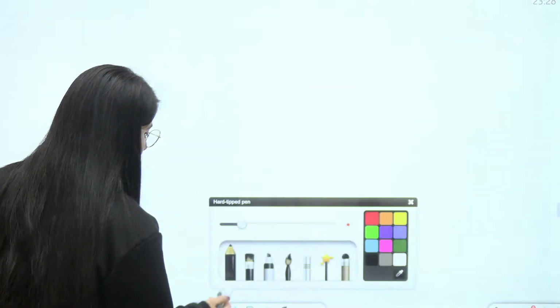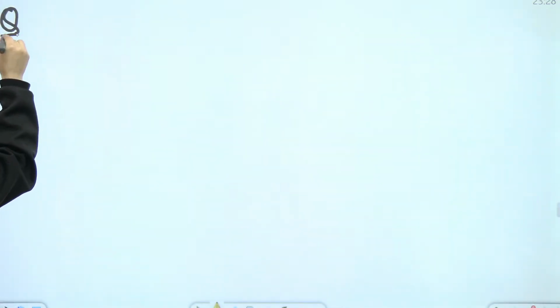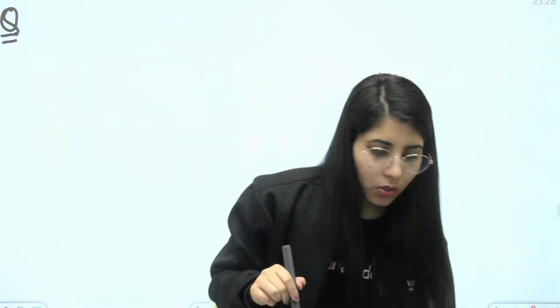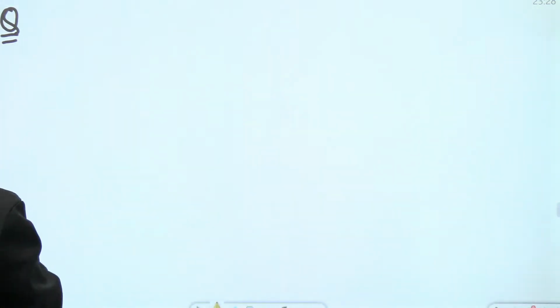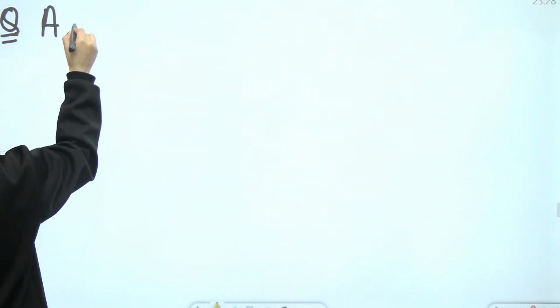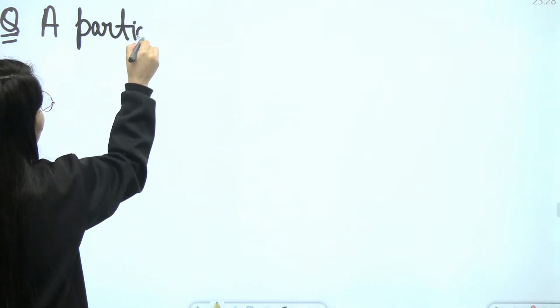Now let's start the discussion about the next question. I'm going to give you the question here. If you have any doubt related to the previous concepts or the questions we have considered, please mention it in the comments. I will talk about it as well. Here is your next question. This is again from the GATE exam. All the questions I have discussed in today's session were from the GATE exam.